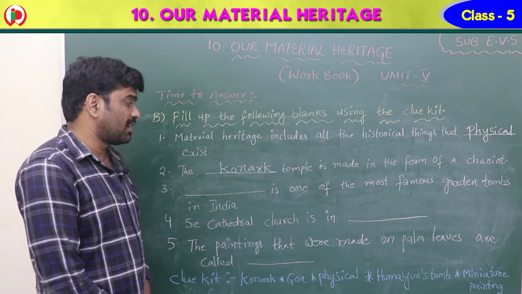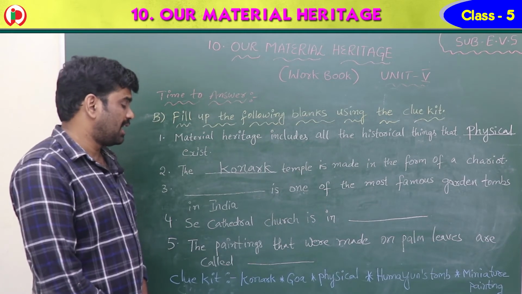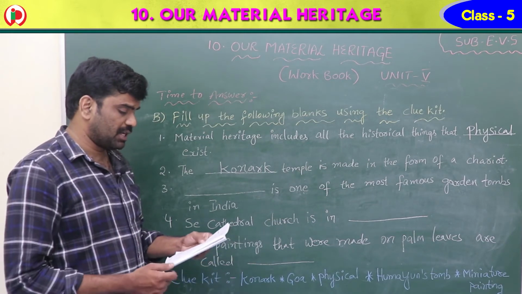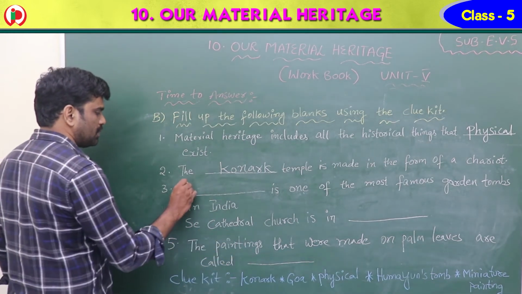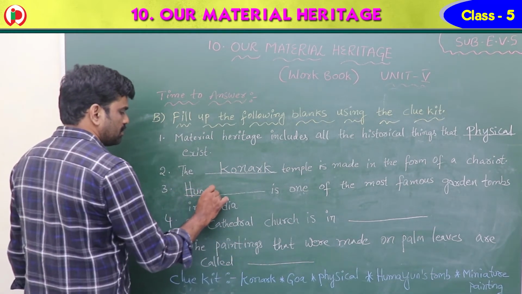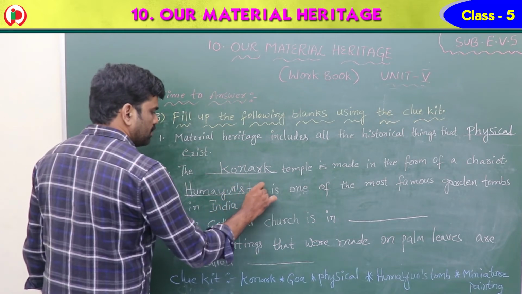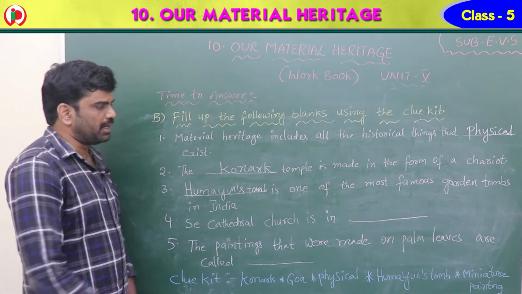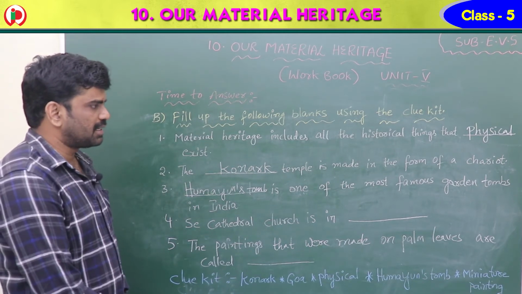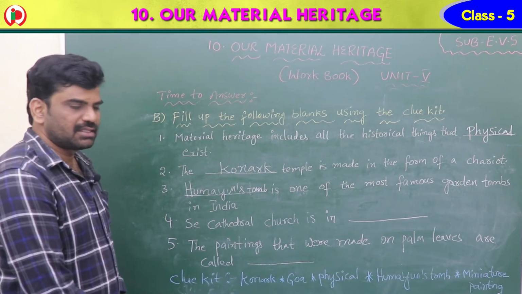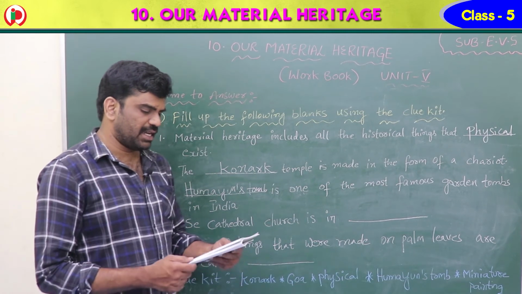Third one, dash is one of the most famous garden tombs in India. Which one, children? Humayun's tomb. Okay. Humayun's tomb is one of the most famous garden tombs in India. Say Cathedral Church is in Goa.